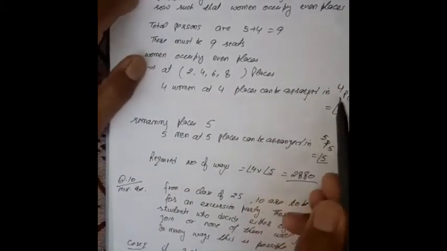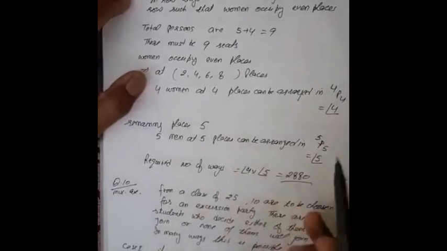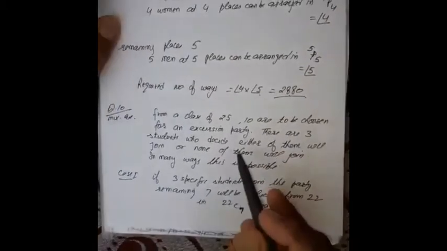Now we have to multiply these two. So now required number of ways are 4 factorial into 5 factorial, and the required number of ways will be 2880. I hope it is clear.